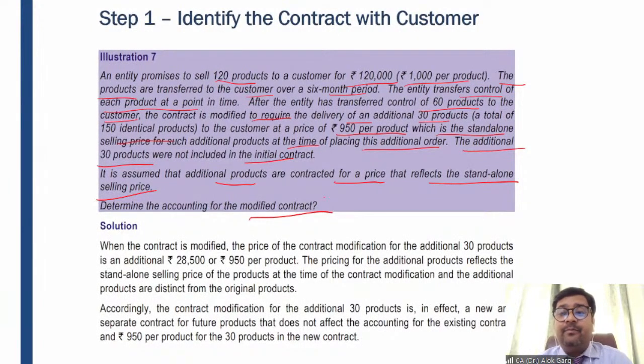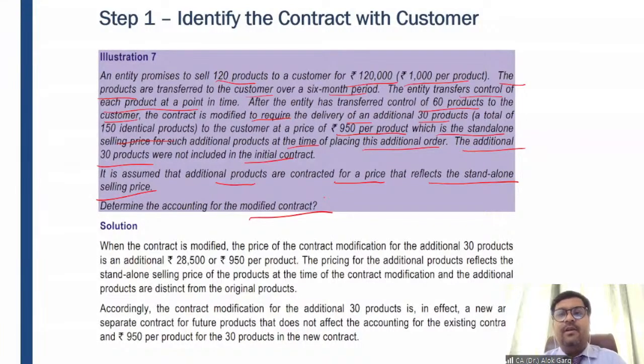So my dear friends, see, there are additional goods or services which are different, which have nothing to do with the last goods or services. So the earlier delivered goods are different, these goods are different. When I say different, for example, the company has entered into a contract for 120 mobile phones. The mobile phones delivered earlier have a different usage, and these 30 mobile phones have a different usage.